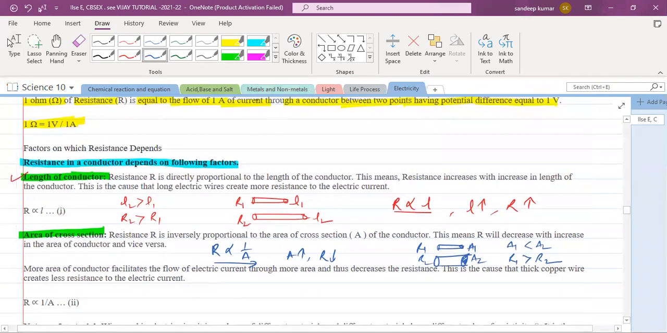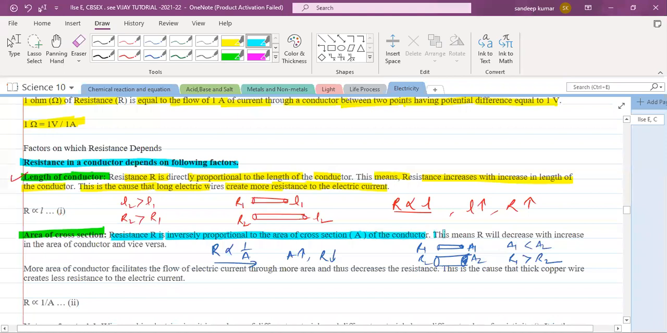So here you can see resistance R is directly proportional to the length of the conductor. This means resistance increases with the increase in length of the conductor. This is the cause that long electric wires create more resistance to the electric circuit. Yes or no?